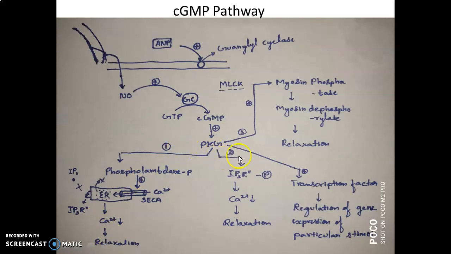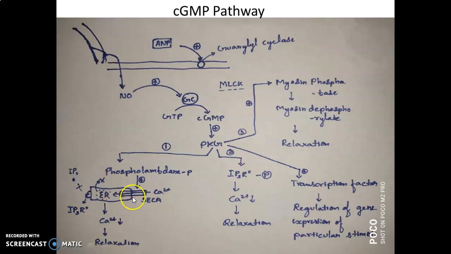In the second function, this protein kinase G phosphorylates the IP3 receptor, the inositol triphosphate receptors. These inositol triphosphate receptors are present on the surface of the endoplasmic reticulum.